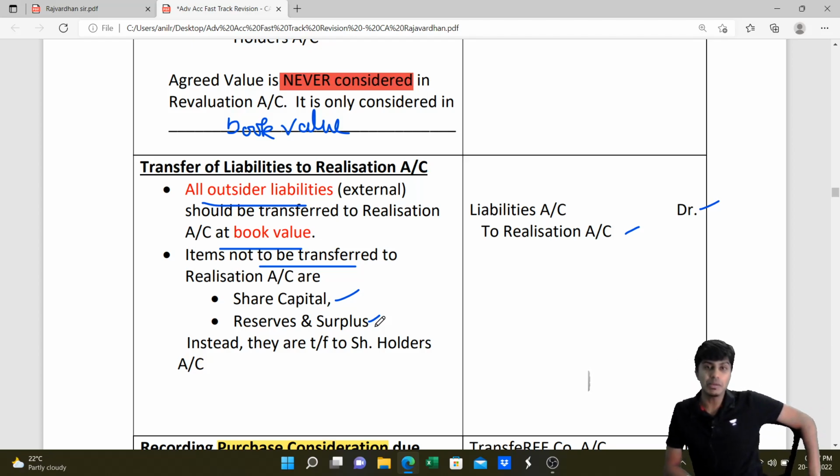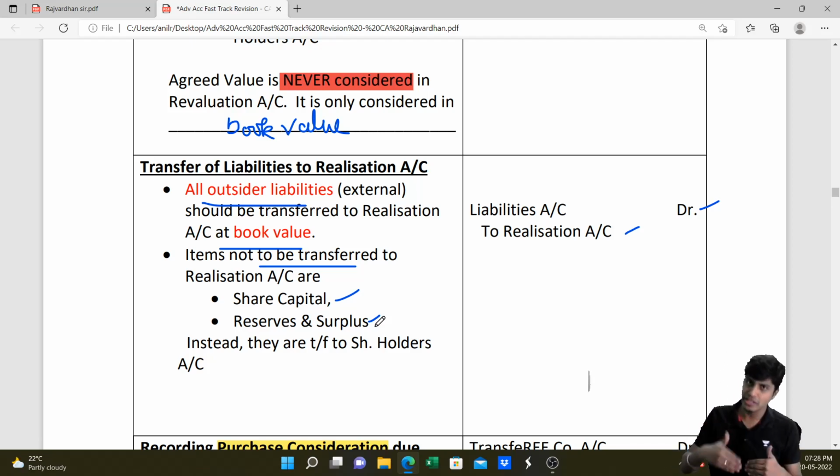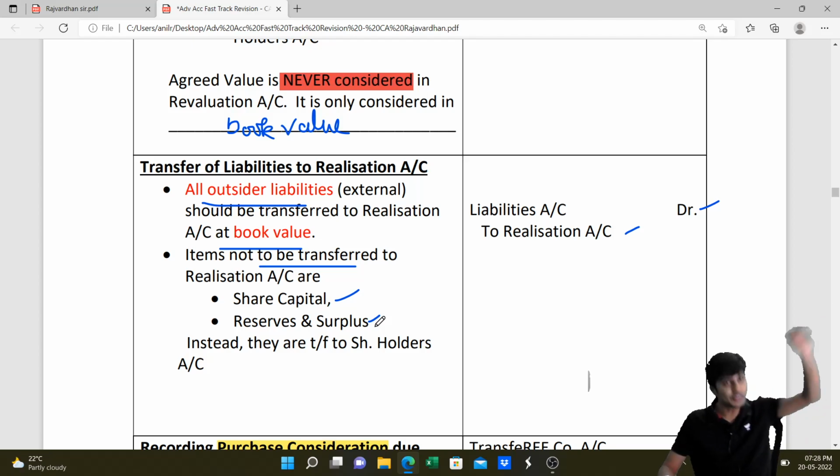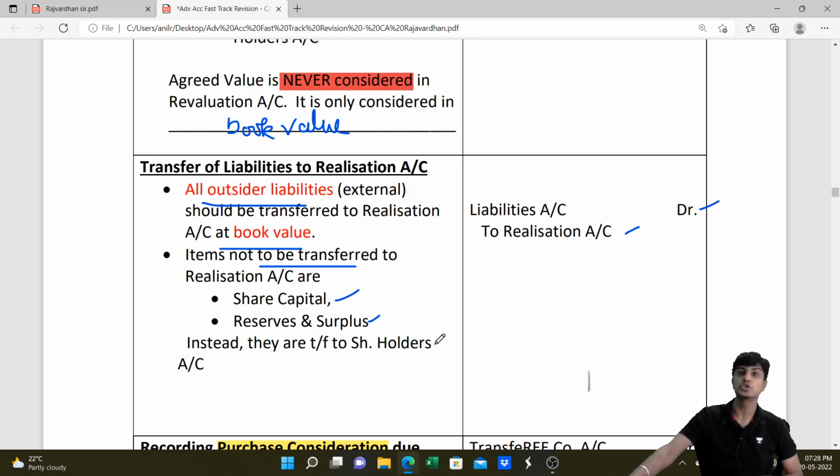This net amount payable to shareholders on sale of their business will be settled by giving them the purchase consideration that we, the liquidators of transferor, received from transferee company. Whatever consideration we received from transferee, we'll give to the shareholders. That will be our closing entry in the books of transferor. Got it? Next up, after you close all the assets and liabilities, your balance sheet is closed.